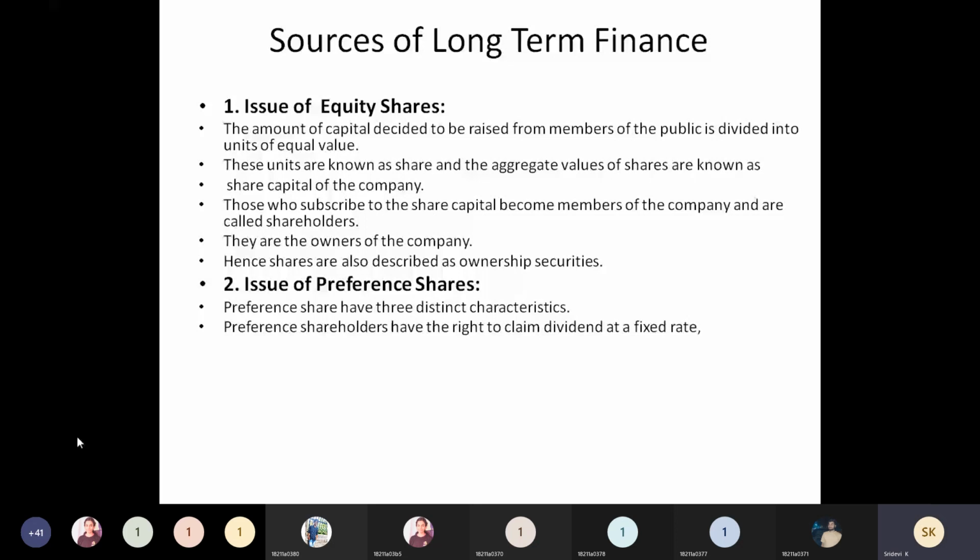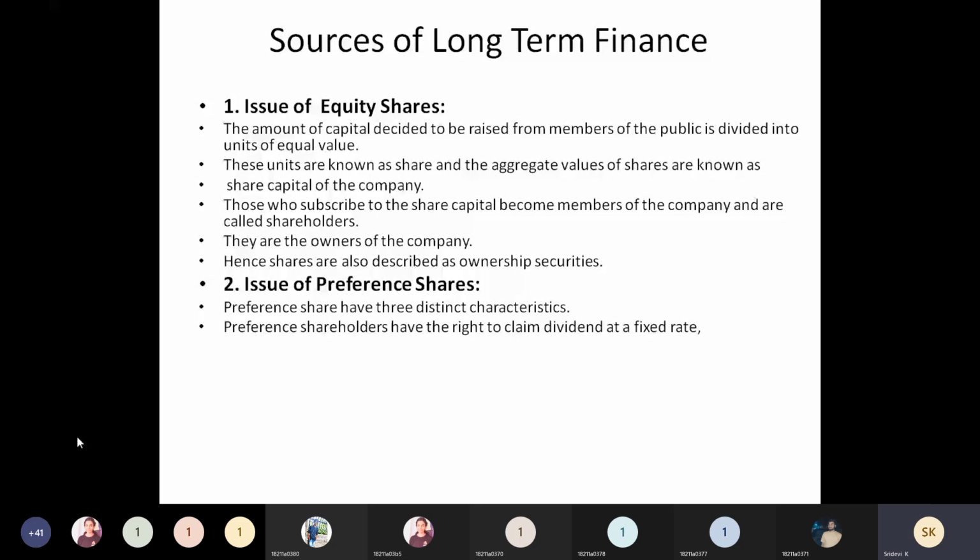And assets are not required to give any security. Whenever you raise equity shares, you need not give them any collateral assets. They need not show that these many assets are there in the company, or say we are going to give you security for your share capital. They are not going to give any assurance to the investors. Because of that, companies raise equity share capital.